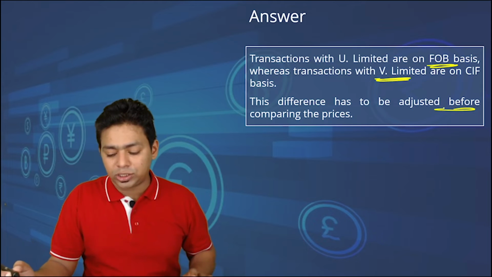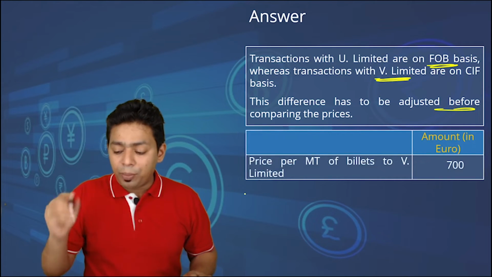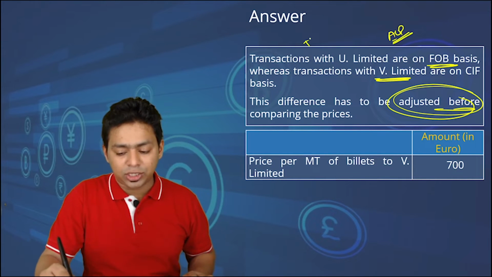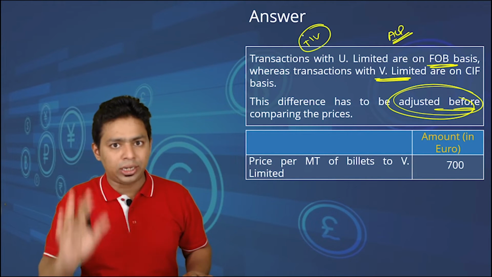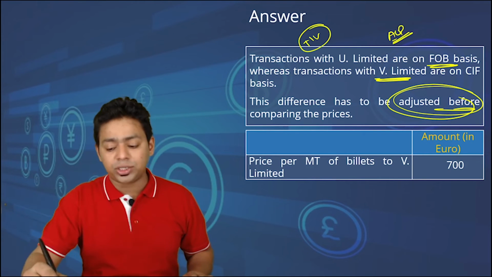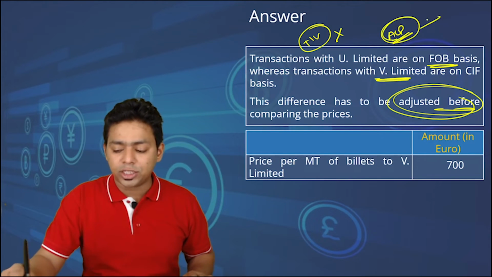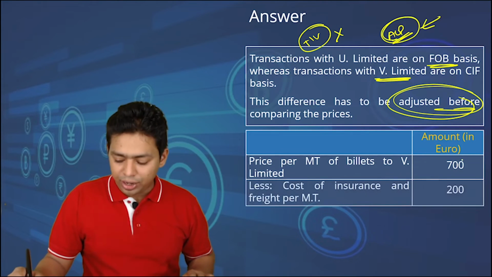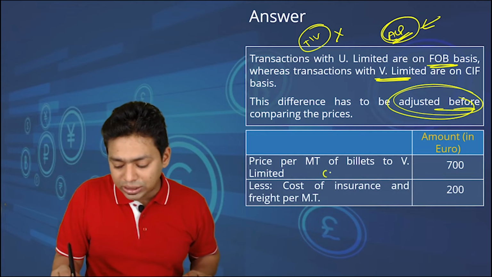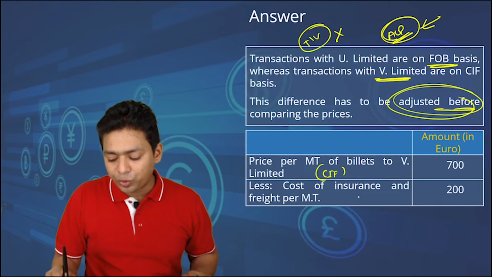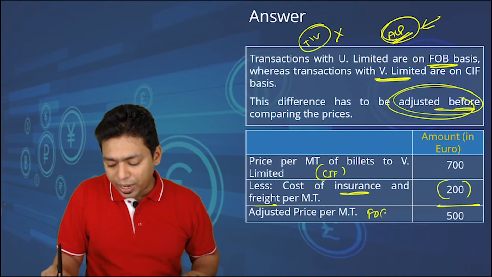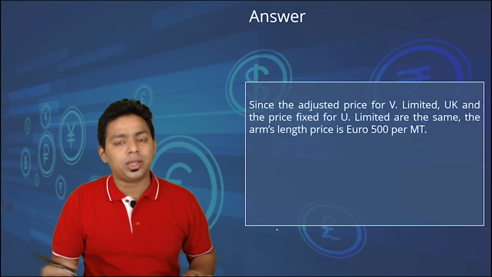The difference has to be adjusted before comparing the prices. Now please understand, adjustment we always do with the ALP. We never change the transaction value. You have to keep the transaction value intact, untouched. Never touch the transaction value. Always make the adjustment in the ALP, the arm's length price. So the comparable value is 700, but because it is on CIF basis, we have to reduce insurance and freight to make it FOB. If you reduce this, then the FOB price, the adjusted price, becomes 500, and we have also done the transaction at 500.